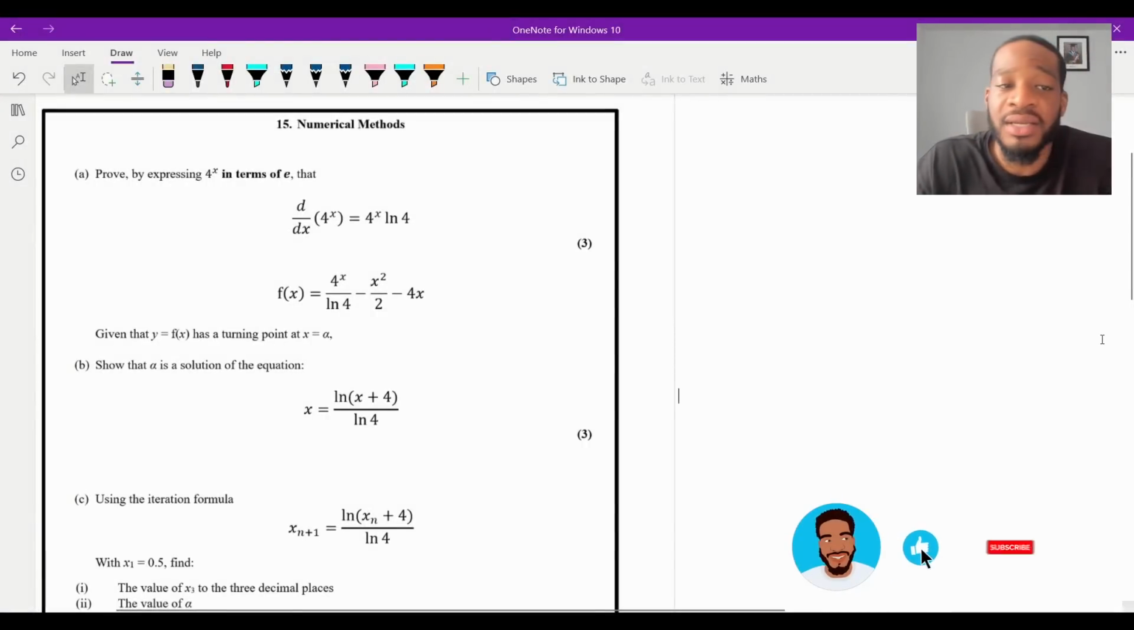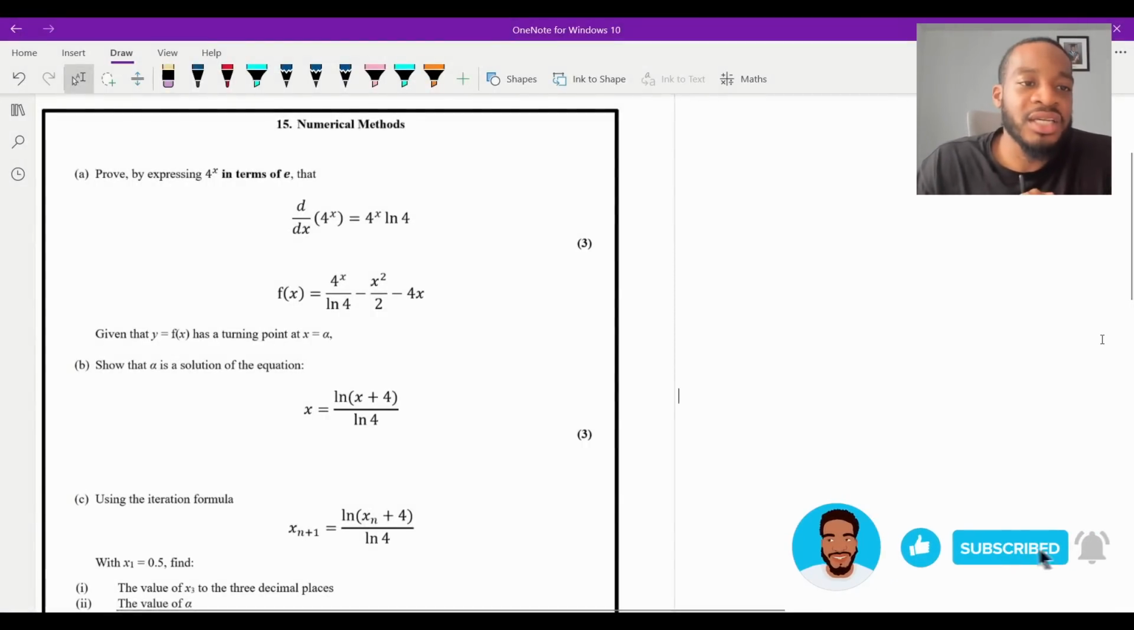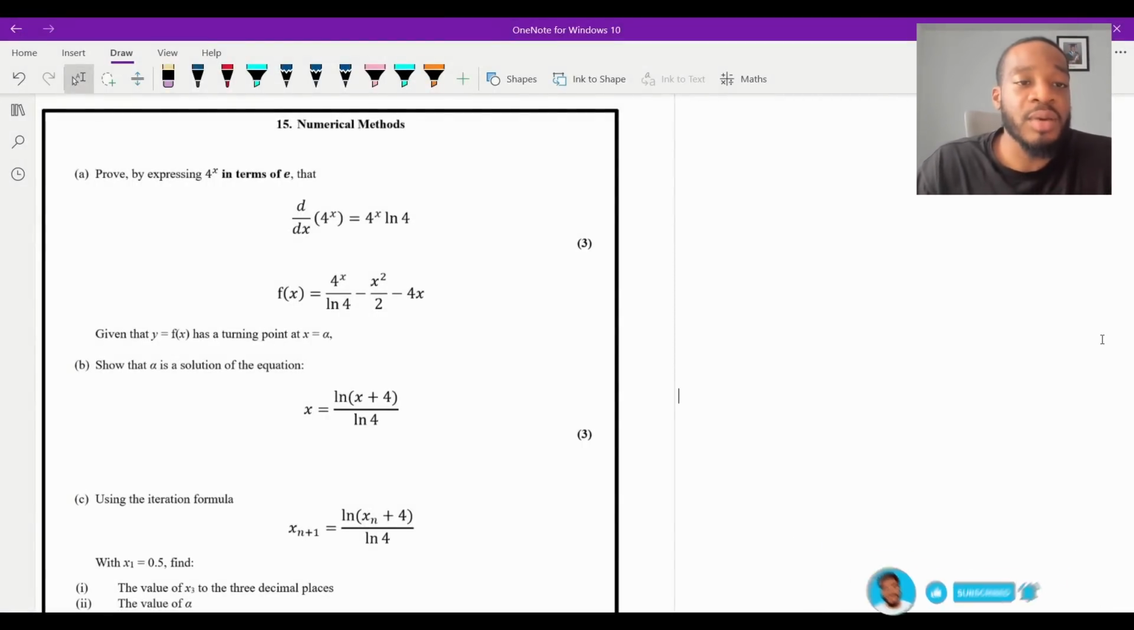Okay, so question 15, the last question of the paper. Part A says, prove by expressing 4 to the x in terms of e that the derivative of 4 to the x is equal to 4 to the x ln 4, for 3 marks.